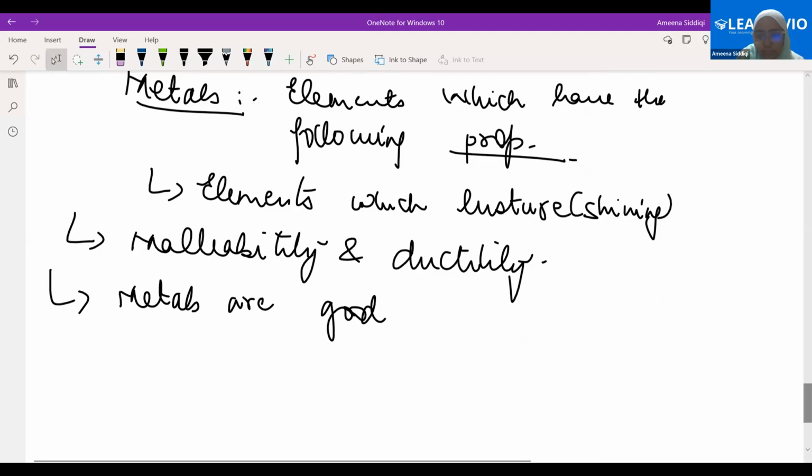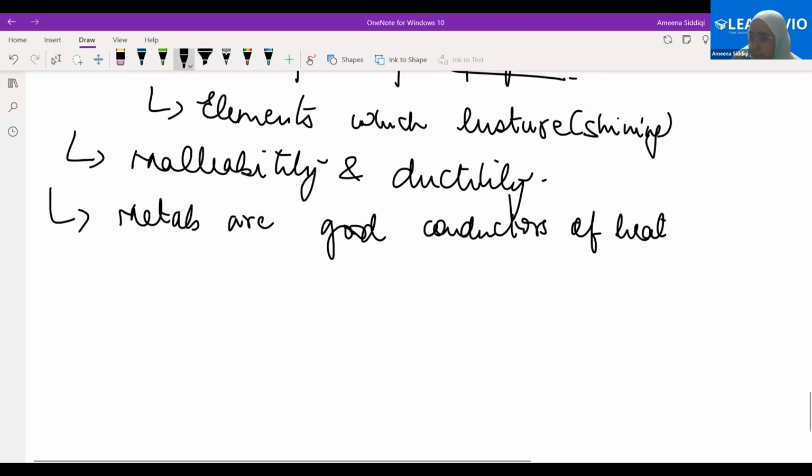Yes, Sulman, you were saying something? Ma'am, copper has luster, shining. Yes, it has. It is a metal, obviously it has. Ma'am, if we touch it repeatedly, the shining of the copper will go, depending on how harsh the rubbing is. If it's fine, the surface would be maintained. If we rub it very harshly, obviously the luster would go.